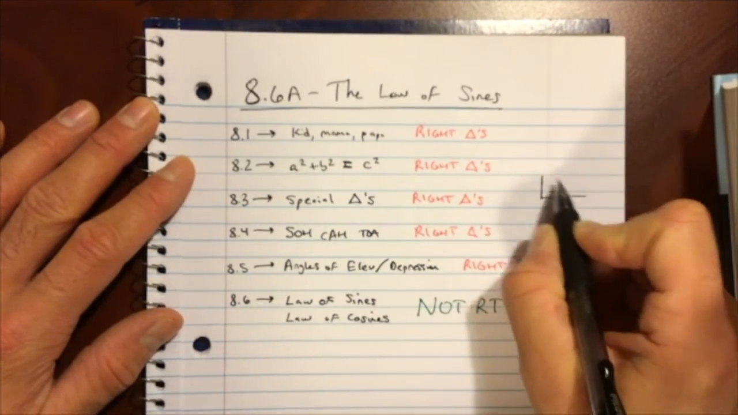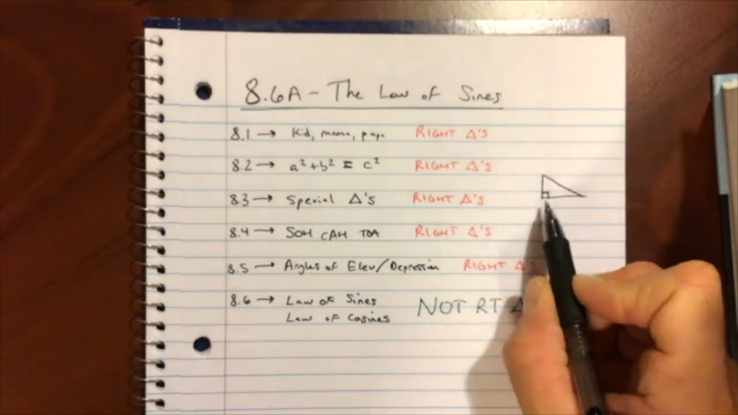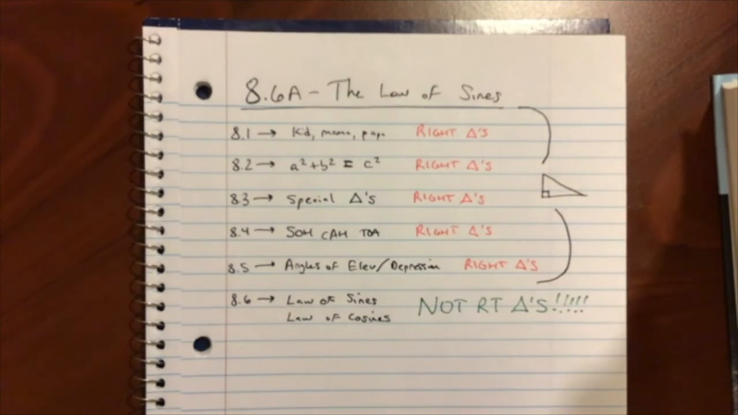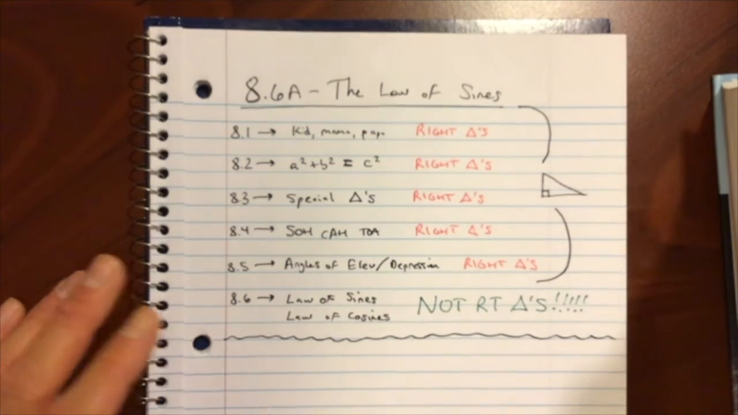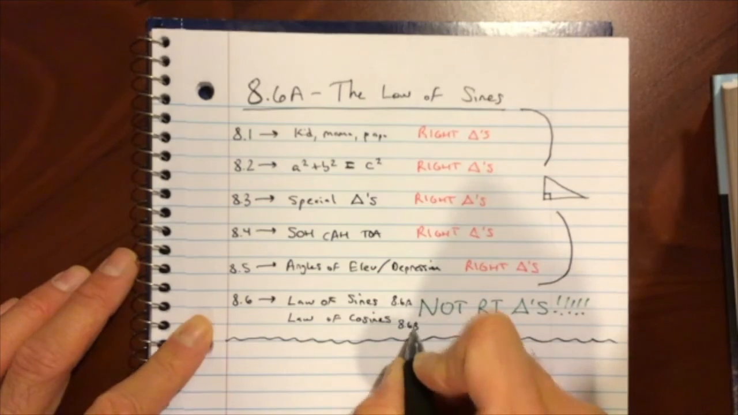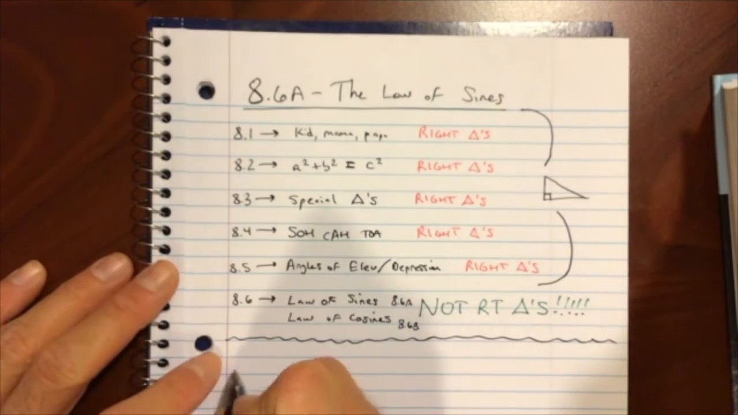So let's draw a little picture up here. Let's draw a little right triangle. Make sure there's that little right angle symbol in the corner. Right triangles are only for 8.1 to 8.5. Today, complete new lesson. So once again, this is going to be 8.6a, 8.6b. I'm already looking at the time. We're at about 8 minutes and 45 seconds. So I'm going to try to jump right into it.